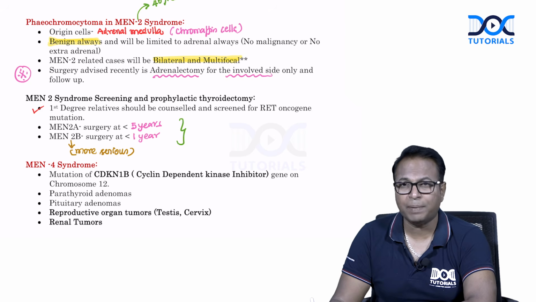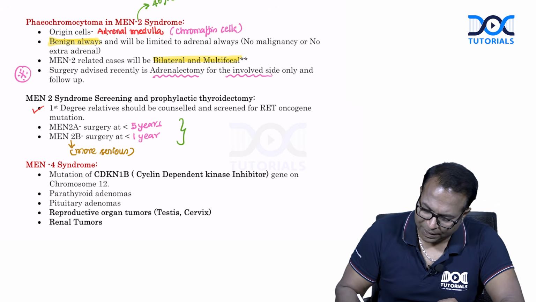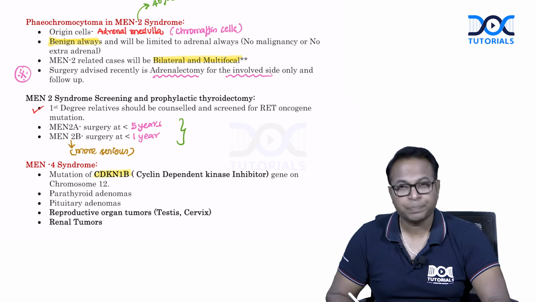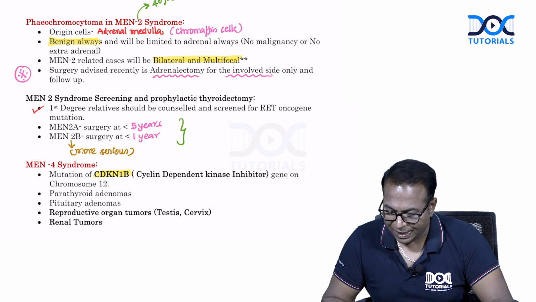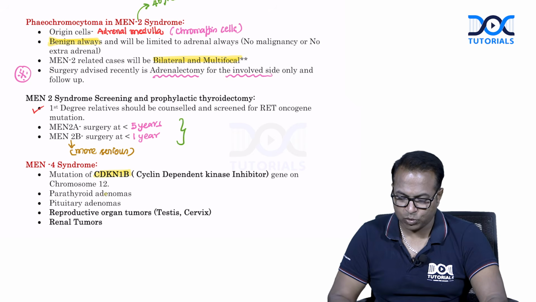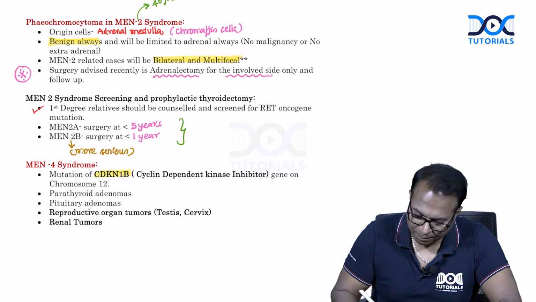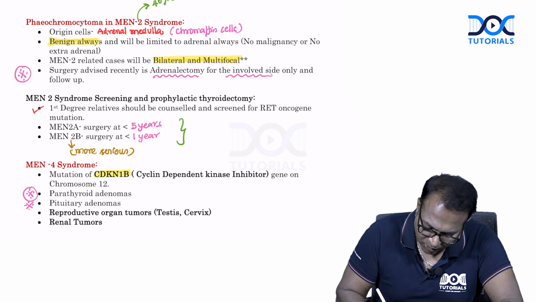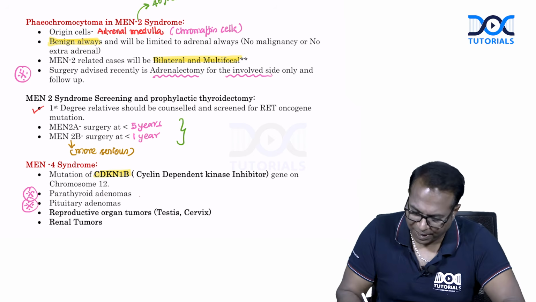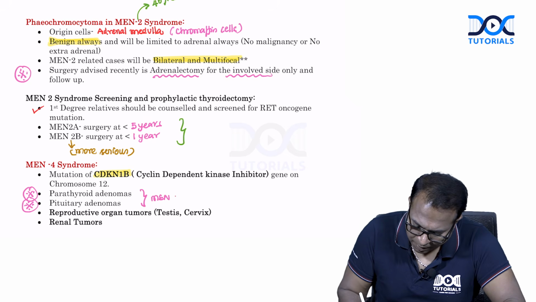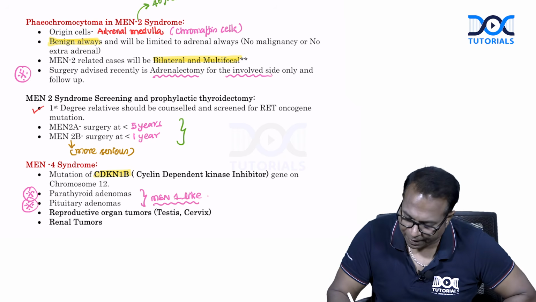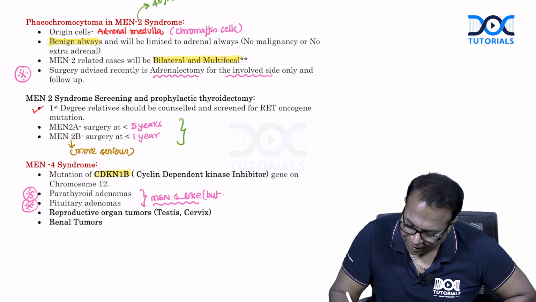MEN4, there is another new update. MEN4 syndrome has been updated, which is due to CDKN1B mutation, the cyclin dependent kinase inhibitor gene on chromosome 12. They have parathyroid problems as usual. They have pituitary problems. So the two problems are the same as MEN1. MEN1-like problems. Remember, parathyroid adenomas and pituitary adenomas. Here it is not hyperplasia as in MEN1, but adenomas.